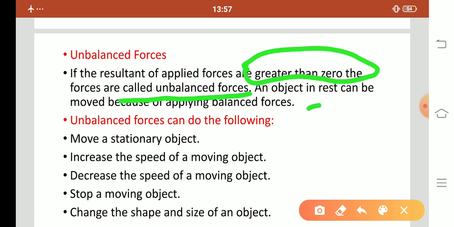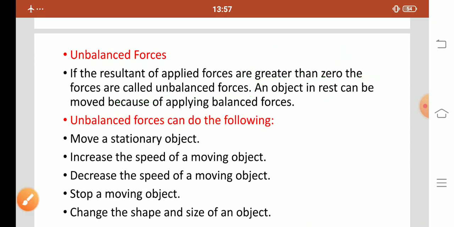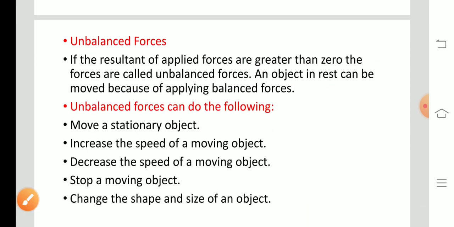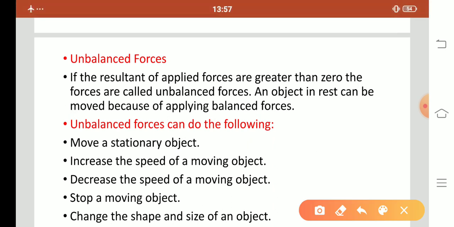An object at rest can be moved because of applying balanced force?